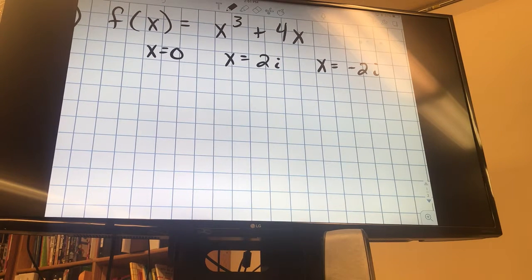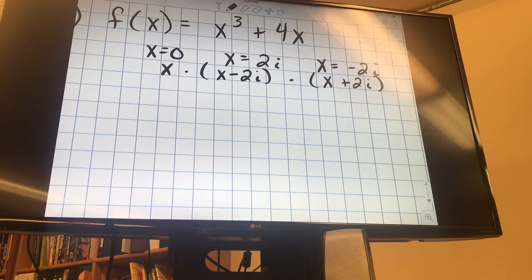Well, I could plug in all 3 of them and make sure I get 0. The first one isn't hard to plug in, but I don't want to do that much. I could plug in the 2i, take 2i to the third plus 4i. But another way I can do it is if these are giving me my zeros, I can write the factors. My factor here would be x. This one would be x minus 2i, subtract the 2i over. And this one would be x plus 2i. Multiply it out.